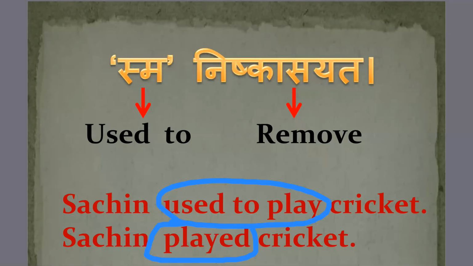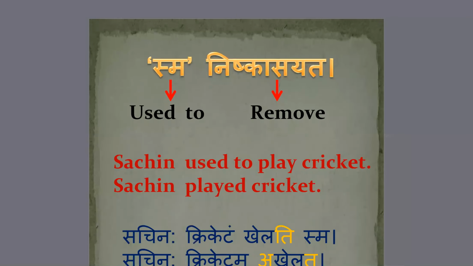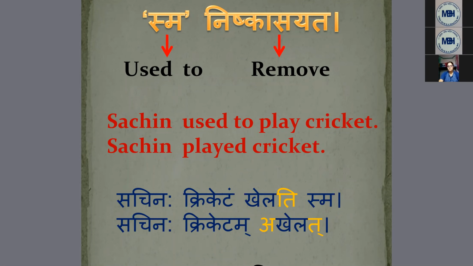Same way we can apply it in Sanskrit also. Let's understand the example in Sanskrit. Here is a sentence. Sachinah kriketam khelati sma. You can see the T is highlighted because it is with sma. But when we remove sma, my sentence will be Sachinah kriketam akhela. Now, how these changes happen, that we have to understand in detail, and that is our main topic of today. How that T changes to Alantata. So let's understand it in a proper way, how we can deal with it.